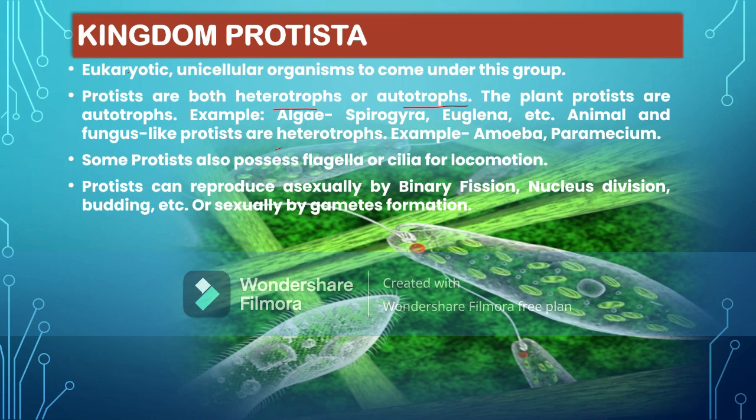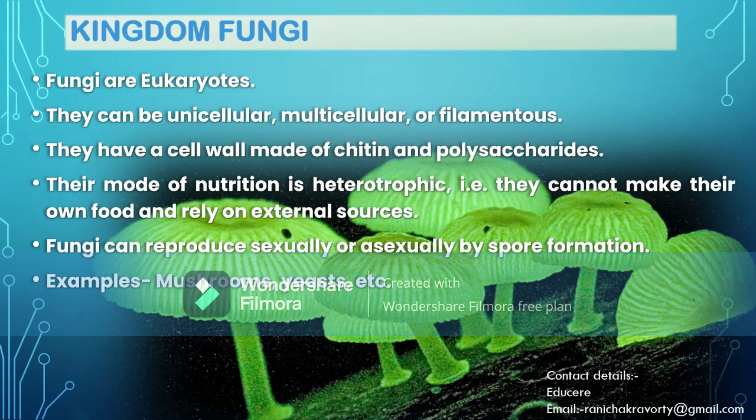The organisms of the kingdom Protista possess special locomotory organs known as flagella or cilia. That is, they are motile, they are not sessile. In these organisms, both sexual as well as asexual modes of reproduction are seen. Asexually, they reproduce through binary fission, nuclear division, budding, etc. And sexually, they reproduce through gamete formation.